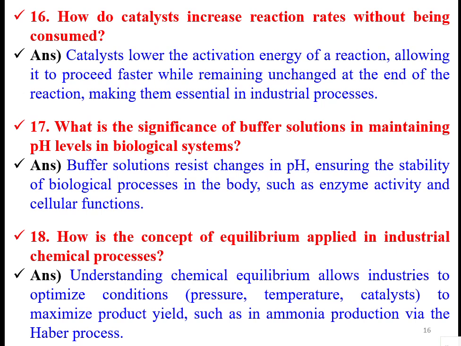So how is the concept of equilibrium applied in industrial chemical reactions? Normally, a reactant is giving some product, or two reactants, A plus B, are giving some product. It comes to an equilibrium condition after a long time, where that reaction system possesses the lowest possible energy. When the energy is more, the forward reaction will be more. Continuously, all the reactant will not be converted to product.